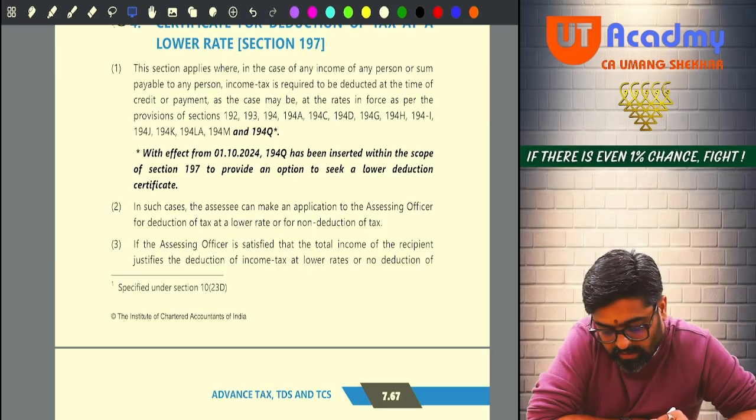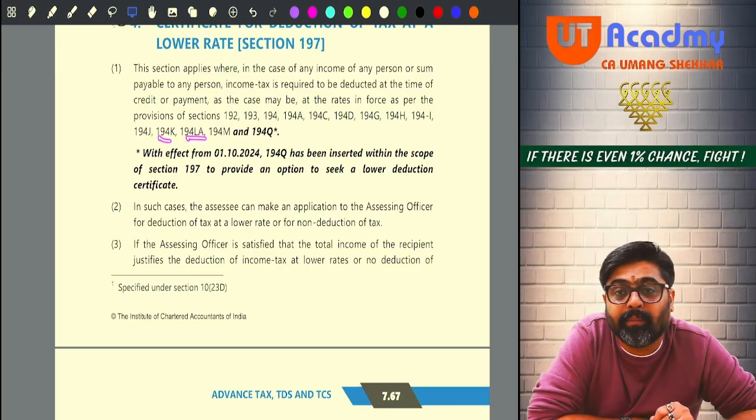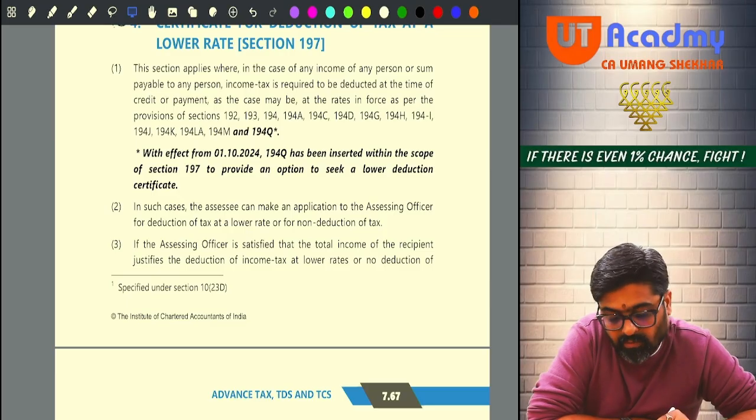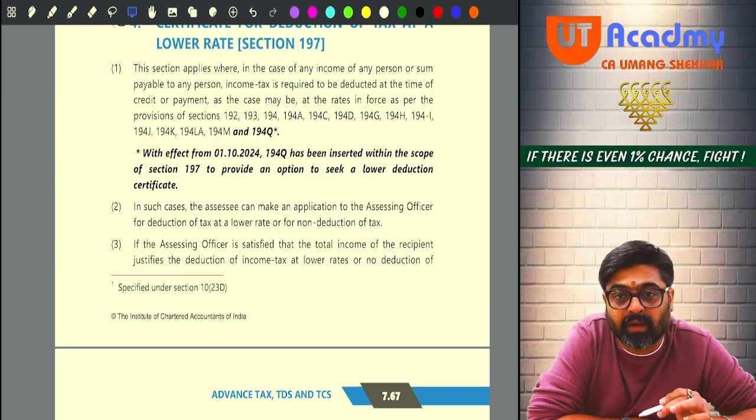Then 194LA, LA means compensation on compulsory acquisition of my immovable property. Then 194M, 194C, 194H and 194J payments made to an individual or HUF whose last year turnover was not more than 1 crore or 50 lakhs.